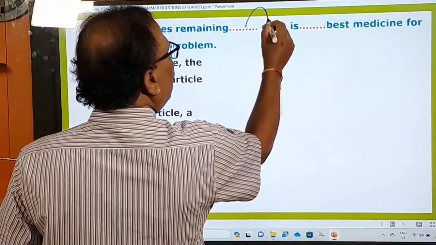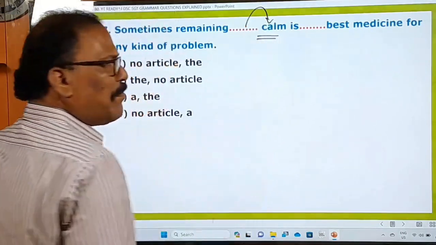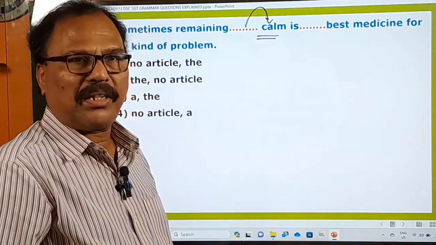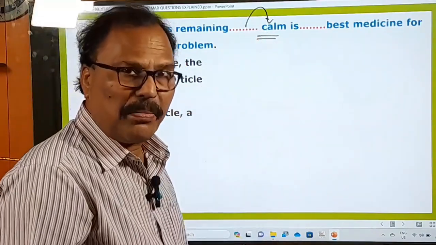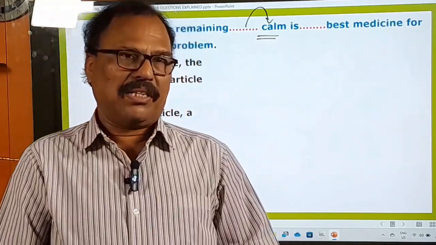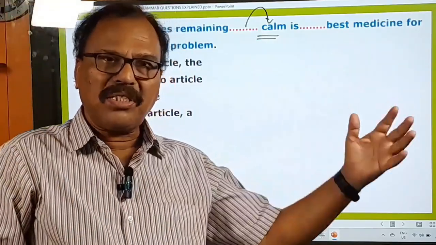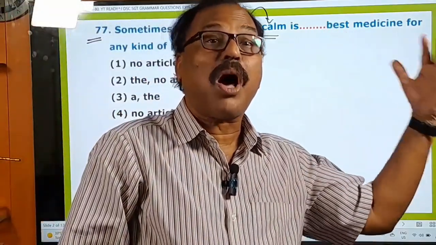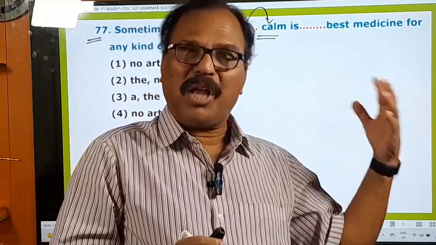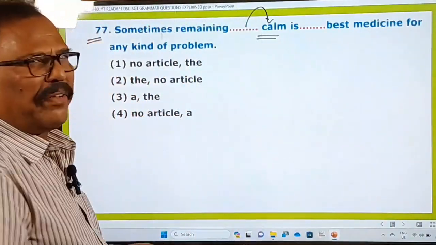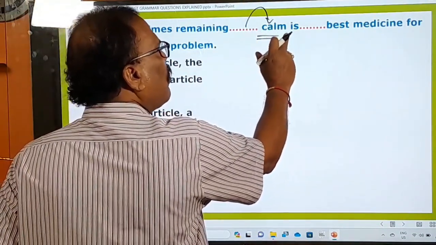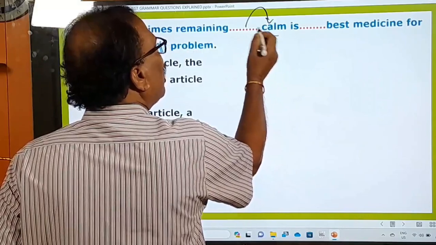Okay, what is the word immediately beside this blank? Calm is there. What is calm? Calm is an adjective. Remember, before the adjectives, we should not use any article unless this adjective is followed by a noun. Okay, and you know very well about the use of the articles. A and an are used before the singular countable nouns, and the is used with all the plural countable nouns. Here this calm is an adjective, it is not followed by a noun, and therefore we should not use any article.